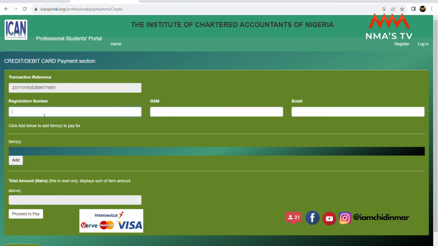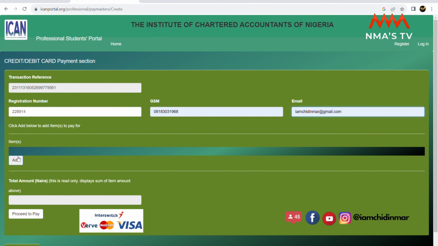It would have generated a transaction reference. You can copy and paste the transaction reference somewhere, maybe just open a Word document and paste it there. You input your registration number, your telephone number, and your email address. My student registration number when I did my induction was 228,914, so I just inputted it there for the purpose of this video. Then the phone number and my email address.